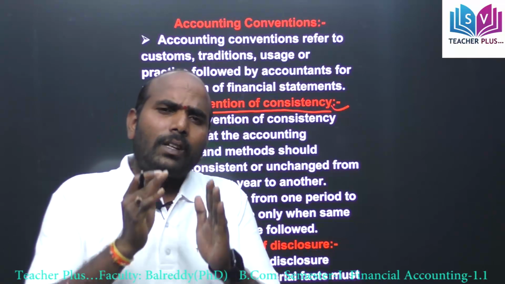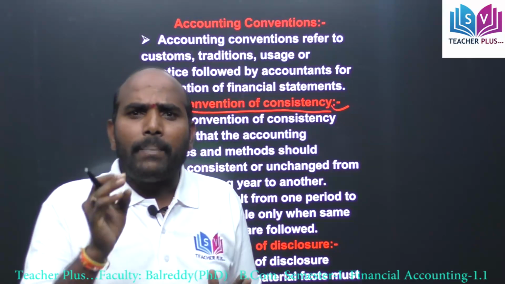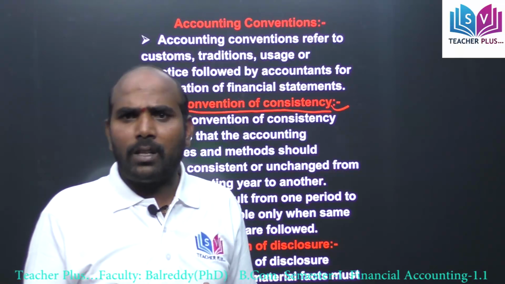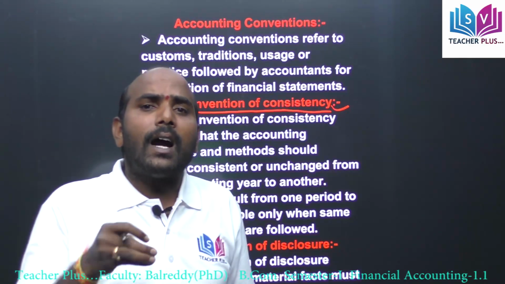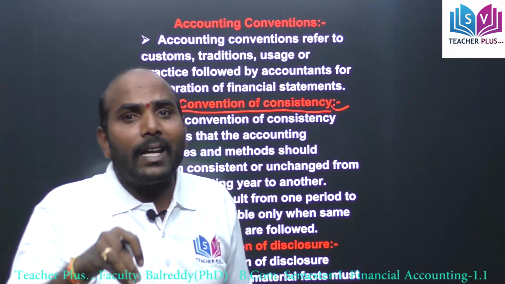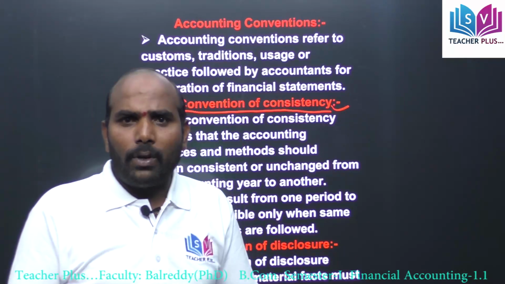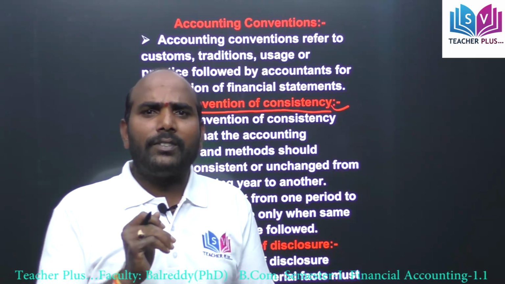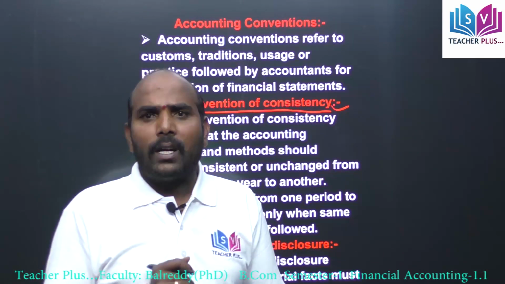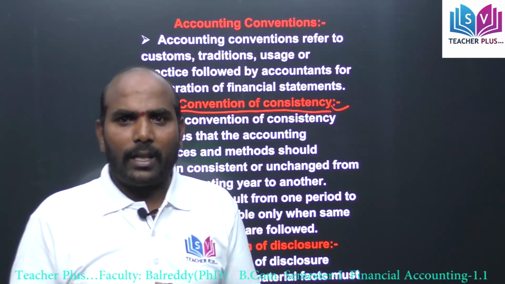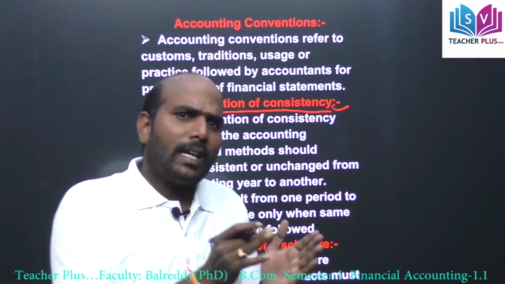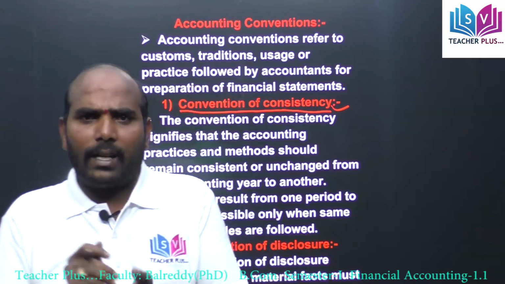That is, all the business transactions we have to disclose clearly. For example, in every business organization, there is a chance of credit transactions, that is, some cash transactions and some credit transactions.